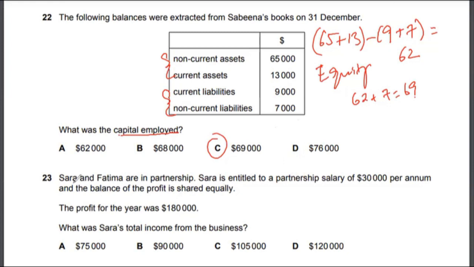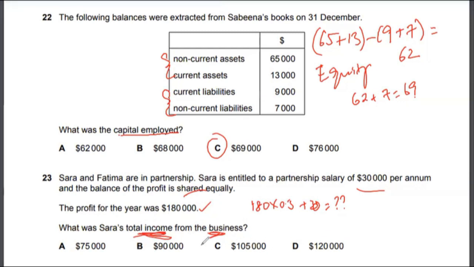Now, let's look at multiple choice 23. Sarah and Fatma are in partnership. Sarah is entitled to a partnership salary of $30,000 per annum, and the balance of the profit is shared equally. The profit for the year was $180,000. What was Sarah's total income from business? So it's asking about total income. Now, I understand a few students might just go like 180 times 0.5 plus 30, and that will give you the answer. But that will actually be an incorrect answer.